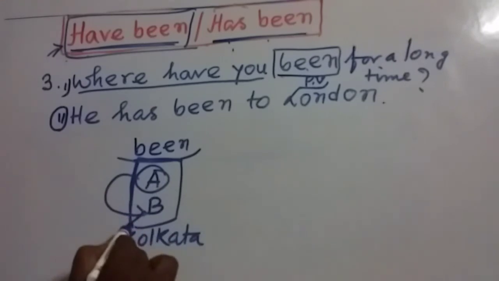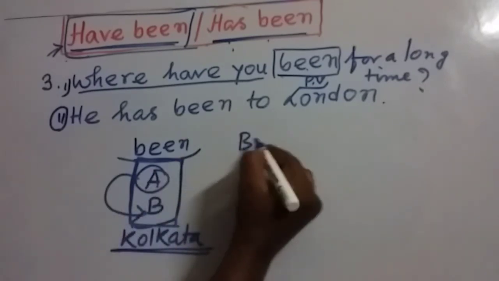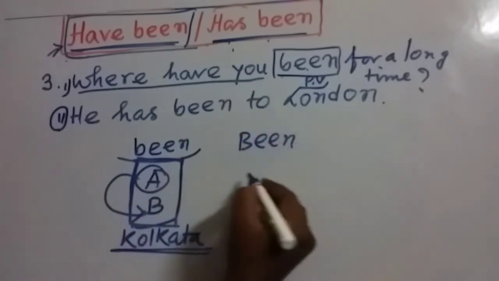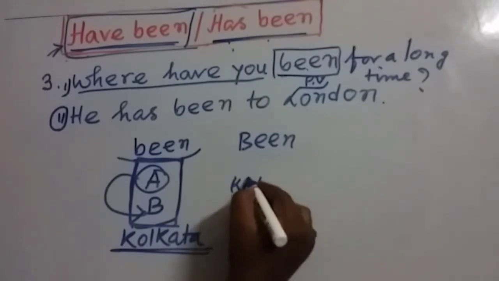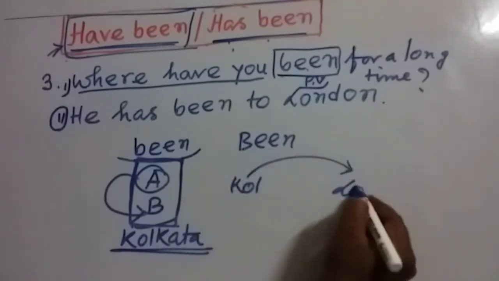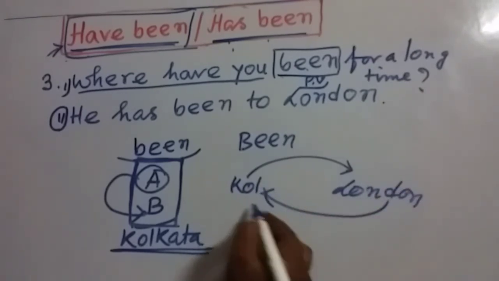Whenever they are asking, both of them are at the same place, and been means from Kolkata the person went to London and also returned to Kolkata.